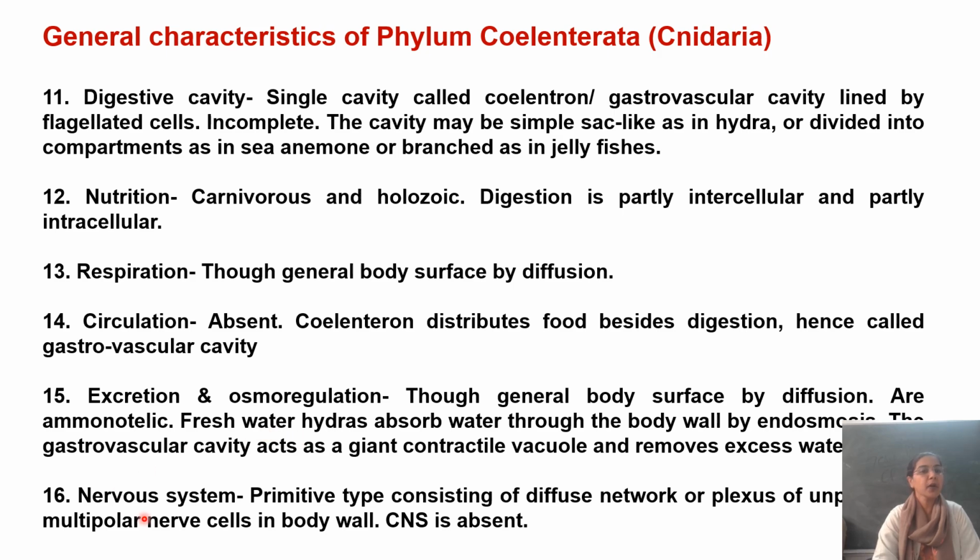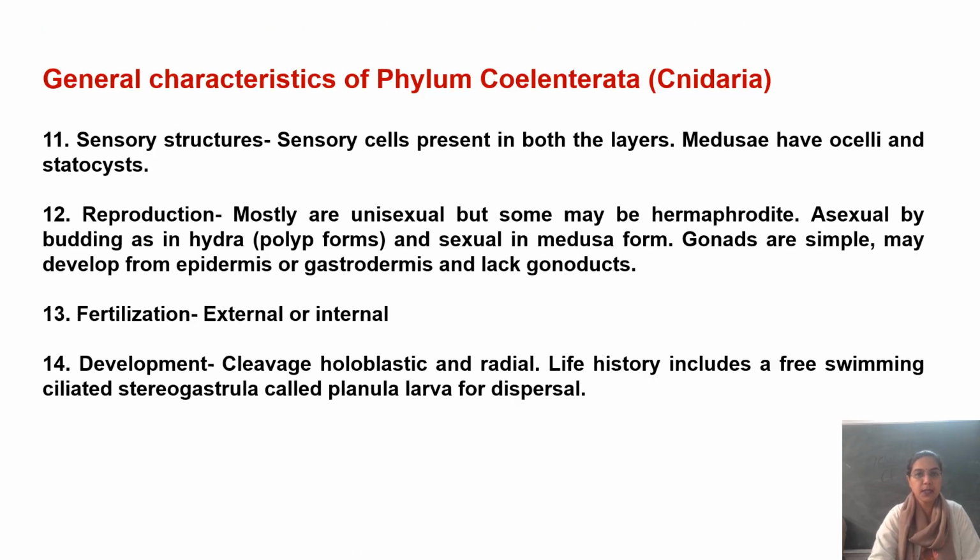If we talk about the nervous system, it is a very primitive type comprising a plexus of unipolar cells. Now, plexus का मतलब होता है it is a diffuse network. There is a network of unpolarized nerve cells. These nerve cells, they are multipolar, present again in the body wall, the outermost layer epidermis. As such, there is no central nervous system present here. So there is no CNS.